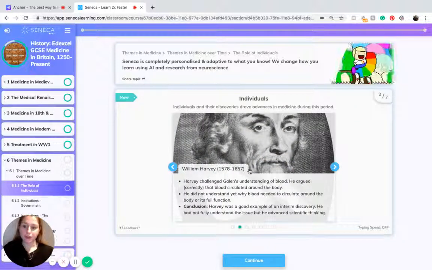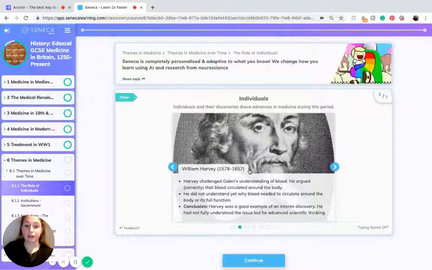Another individual is William Harvey, who lived from 1578 to 1657. Harvey challenged Galen's understanding of blood. He argued correctly that blood circulated around the body. He did not understand yet why blood needed to circulate around the body or its full function. And the conclusion from this was that Harvey was a good example of an interim discovery. He had not fully understood the issues, but he advanced scientific thinking.